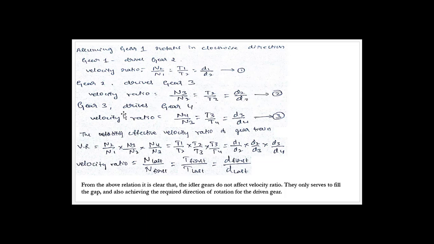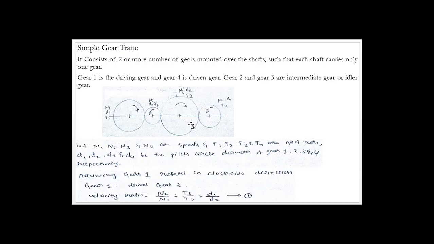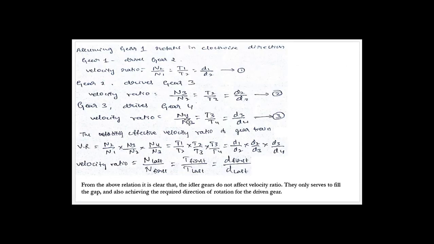Next, gear 3 drives gear 4. We move to the last combination, gears number 3 and 4. The velocity ratio is again the speed of the driven gear to the speed of the driving gear. I will show you with the diagram itself. In this combination, this gear will drive this gear, so the third gear is the driving gear and the fourth one is the driven gear. So the ratio of the speed of the driven gear to the driving gear is N4 by N3, or the number of teeth on the driving gear to the number of teeth on the driven gear, T3 by T4, or the diameter of the driving gear to the diameter of the driven gear, D3 by D4. Call this equation number 3.